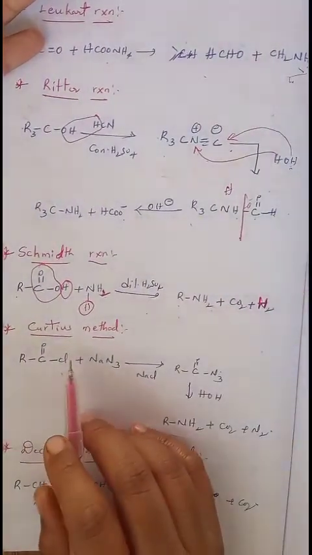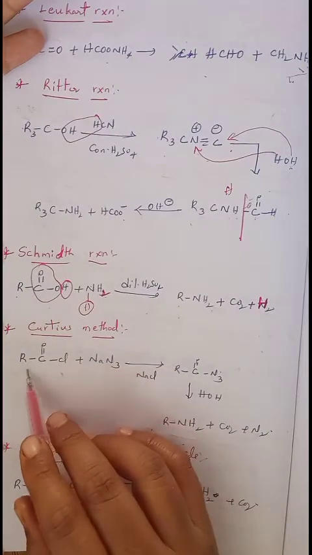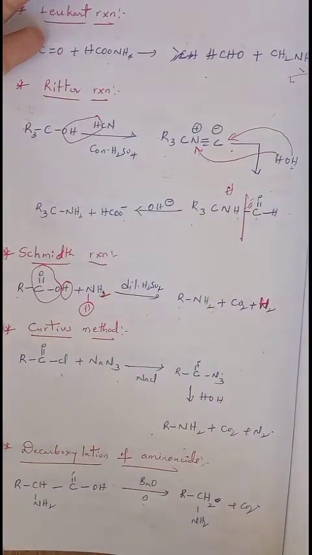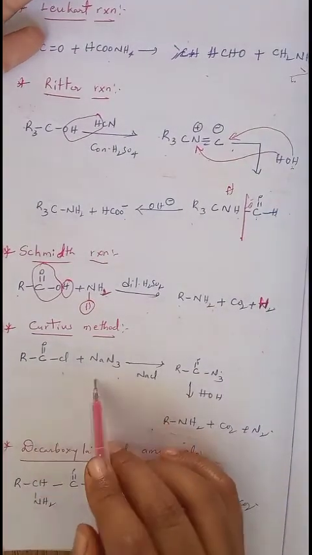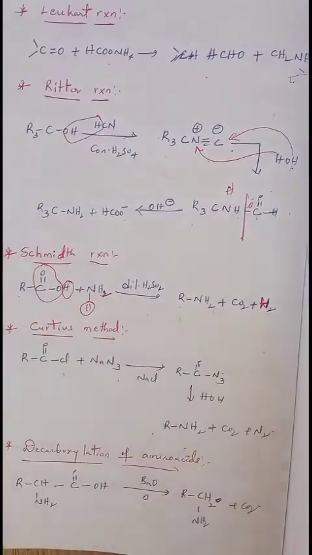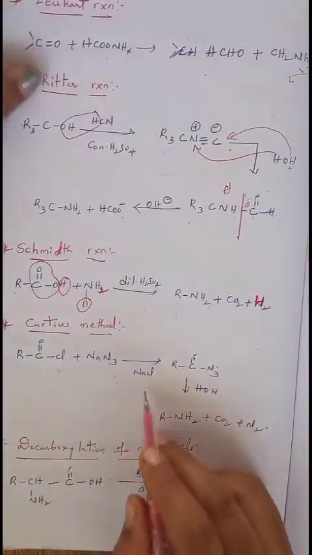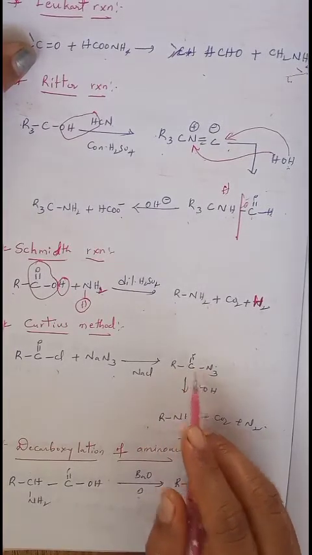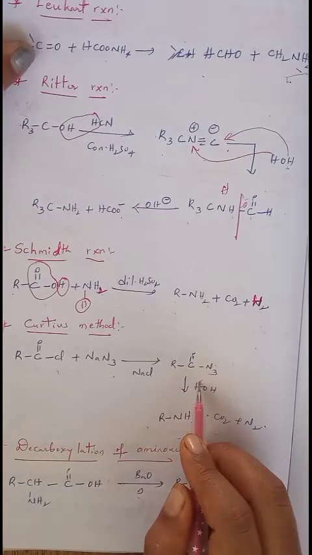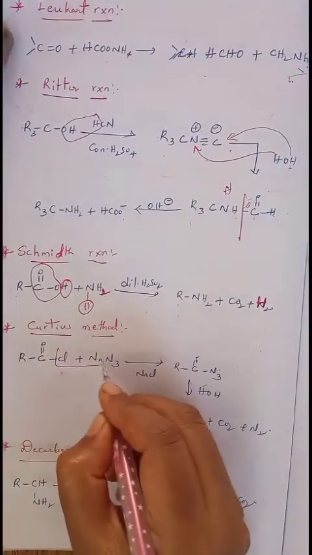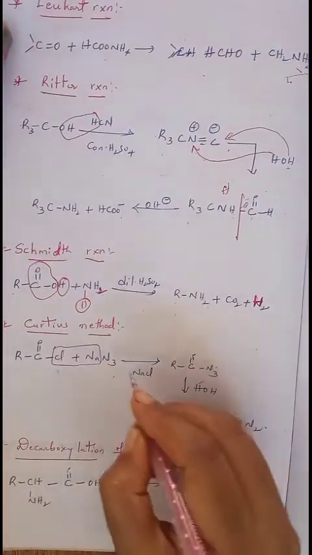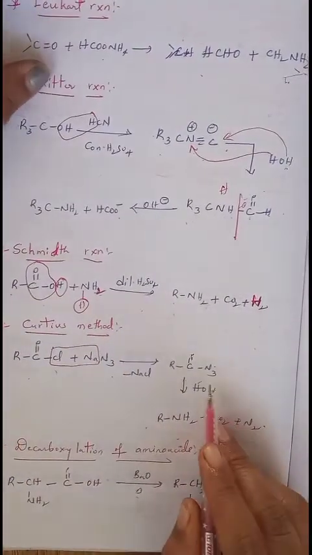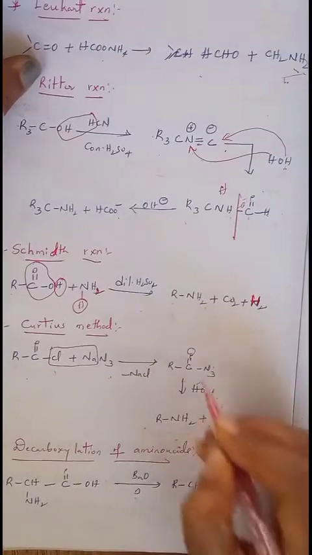Now the Curtius reaction. In this Curtius method, when RCOCl reacts with sodium azide in the presence of NaCl, it converts into RC(=O)N3. That means Na and Cl together eliminate as NaCl, and N3 is added to RC=O, so we get RC(=O)N3.